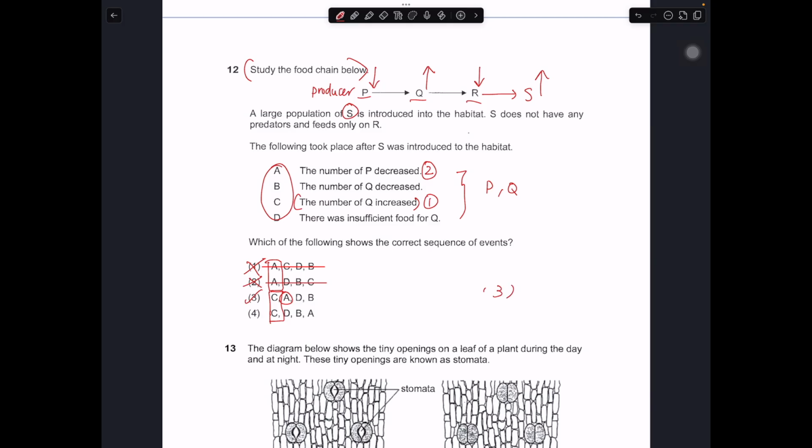Let's take a look at how D and B play out. So when you got P decrease, right, then there's not enough food for Q. That should be the third sequence of event. Because over here less P for Q to feed on, so there is not enough food for Q, so then Q will subsequently decrease. So in this case will be D and B. So 3 should be the correct answer.